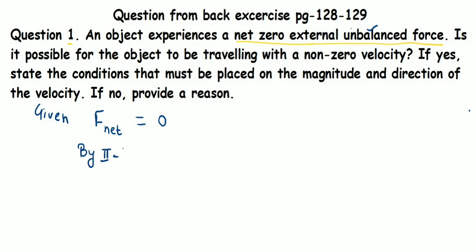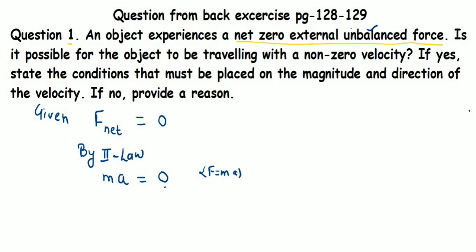So by the second law we can write net force is a product of mass and acceleration, and what is given to us, that F net is 0. So we are placing over here mass and acceleration gives 0. Correct? This is given.